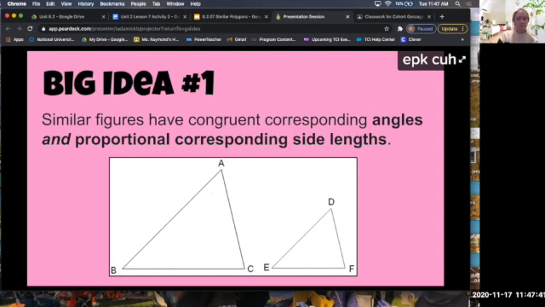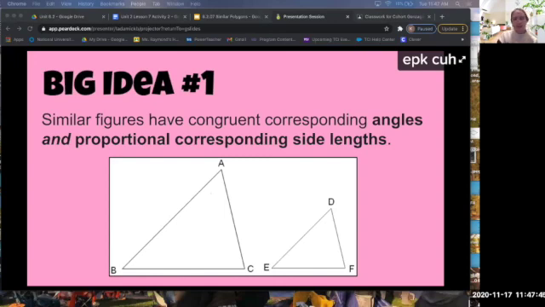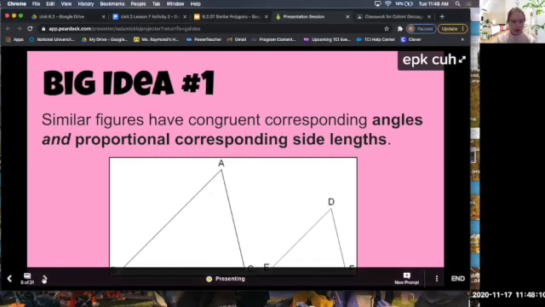No. I'll leave this up for people to write down if needed. Okay, main point. Similar figures. These two figures, they always have congruent corresponding angles, meaning they both have the same angle measure. Big idea number one. All right, transition.